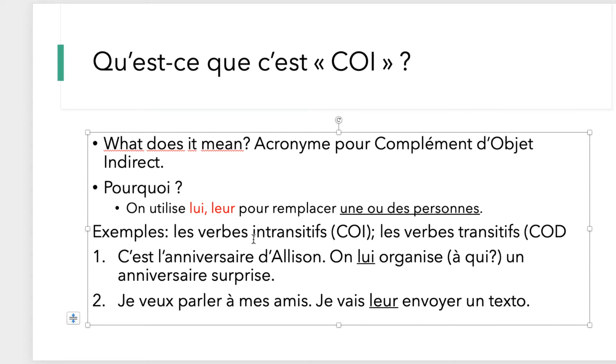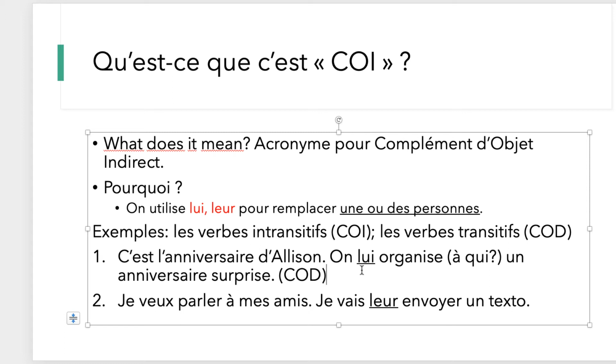Okay. Donc, les verbes intransitifs would be the verbs that deal with COI. So, for instance, you have organiser. That could be a verb that when you ask the question, on organise à qui, will give you a COI, right? It could also be les verbes transitifs, because you could ask the question, on organise quoi? Un anniversaire surprise. So in this sentence, un anniversaire surprise would be your COD, right? I don't want to confuse you guys.